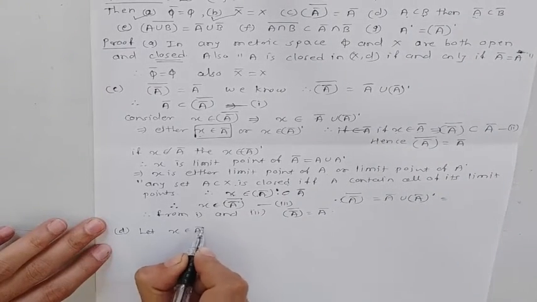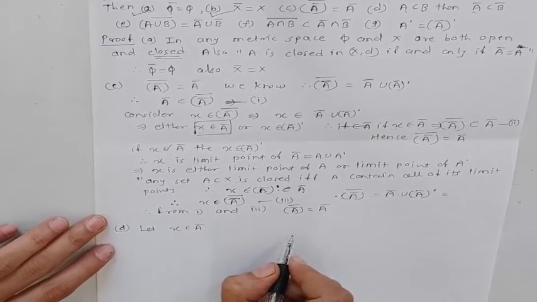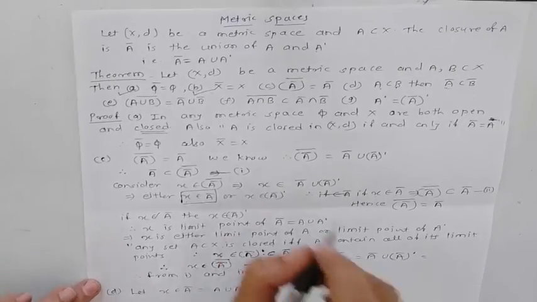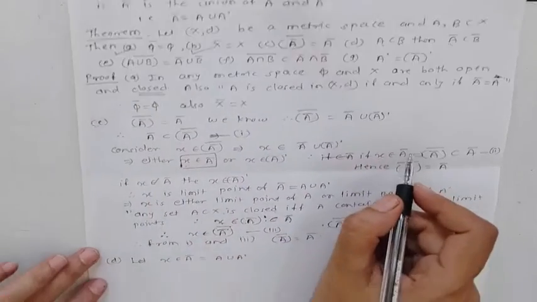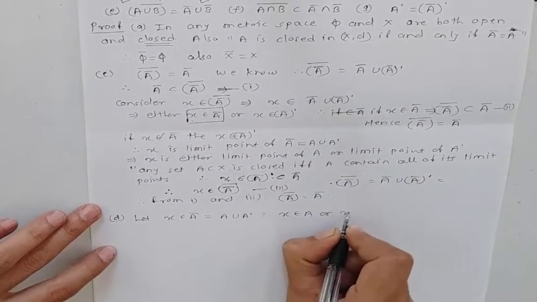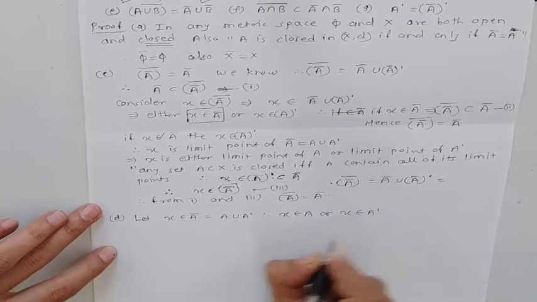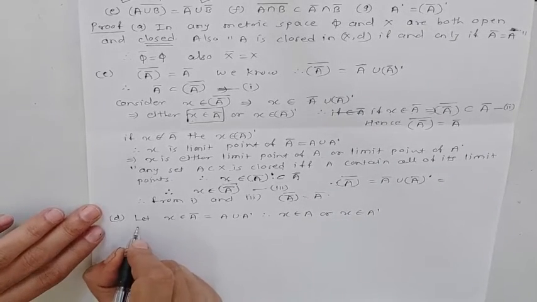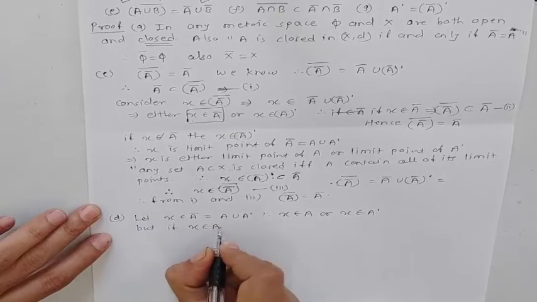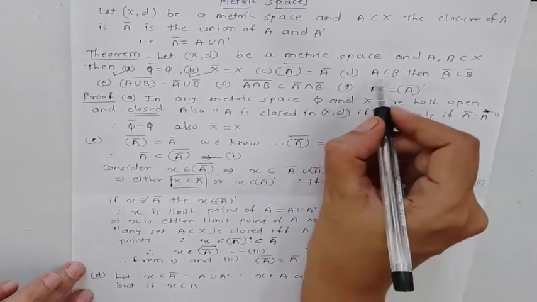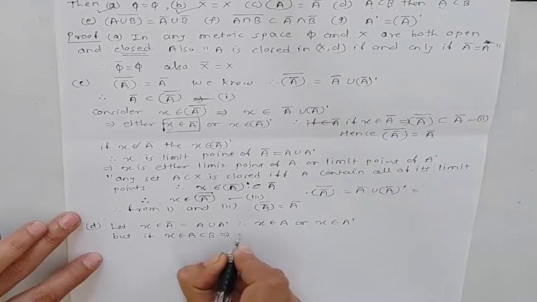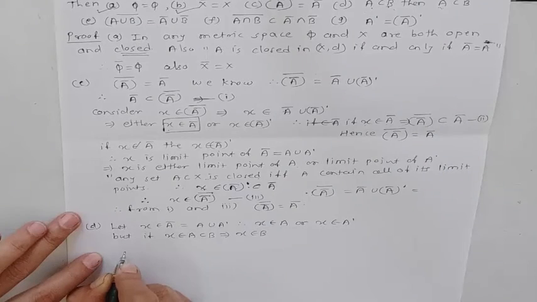Let X belong to A closure, but A closure is A union A dash. The definition of closure is A union A dash. Hence, X belongs to A or X belongs to A dash. But if X belongs to A and given that A is a subset of B, therefore X belongs to B.